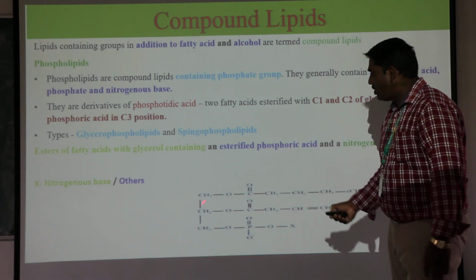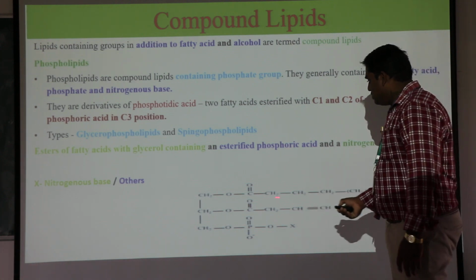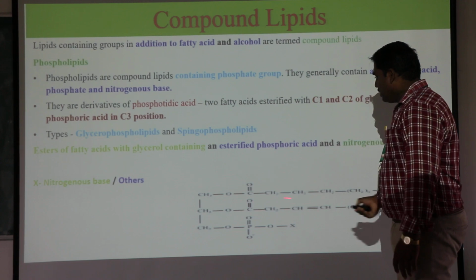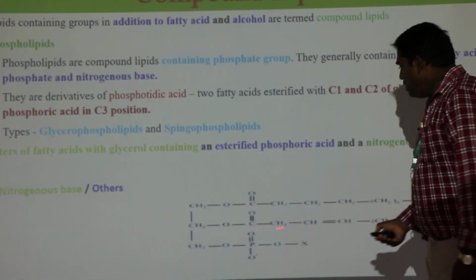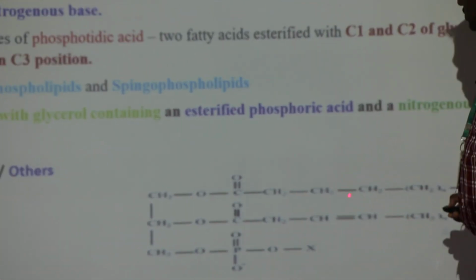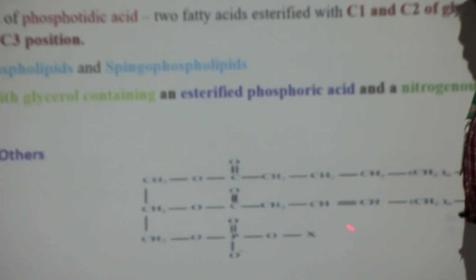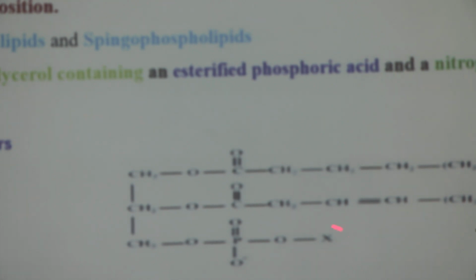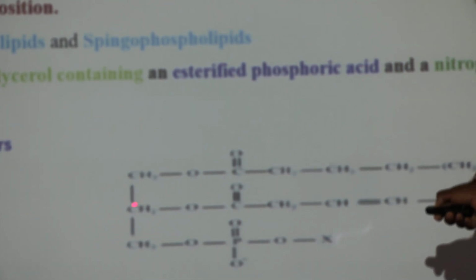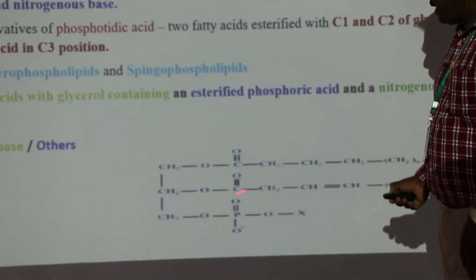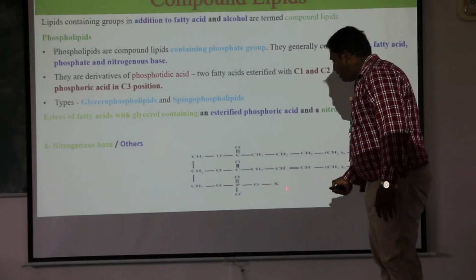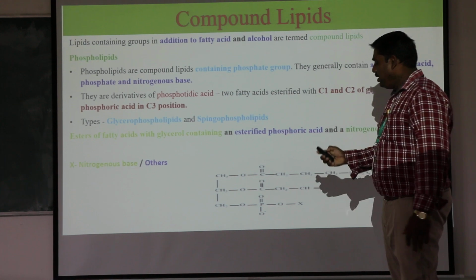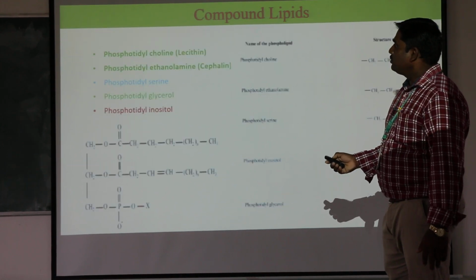For example, this is the backbone of glycerol. The first is the ester fatty acid component, and the second is the second ester component. The first one has no double bond, the second has 1 double bond, and the third has the phosphate group and the X. X may be phosphate, carbohydrate and so on; X means some additional molecule.